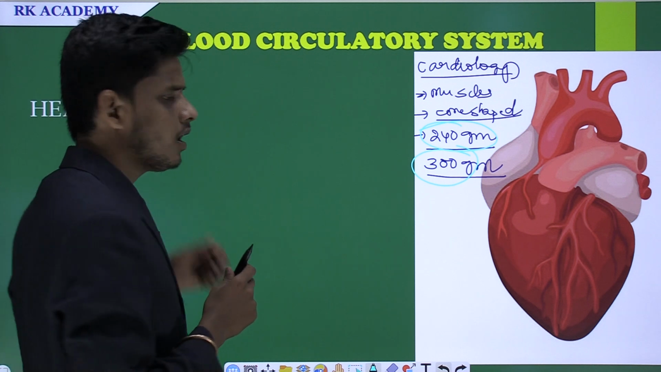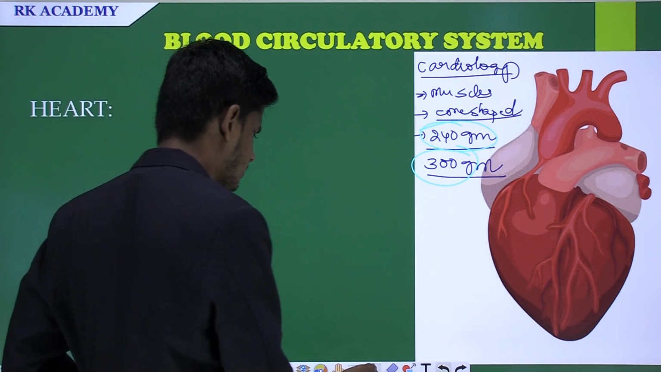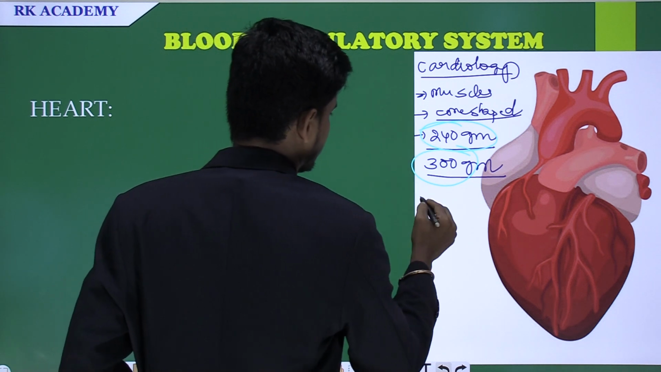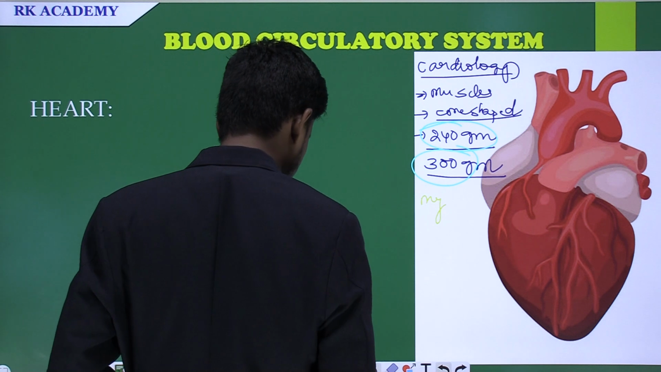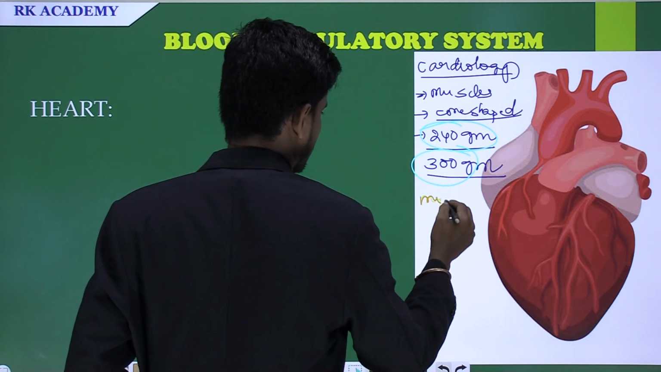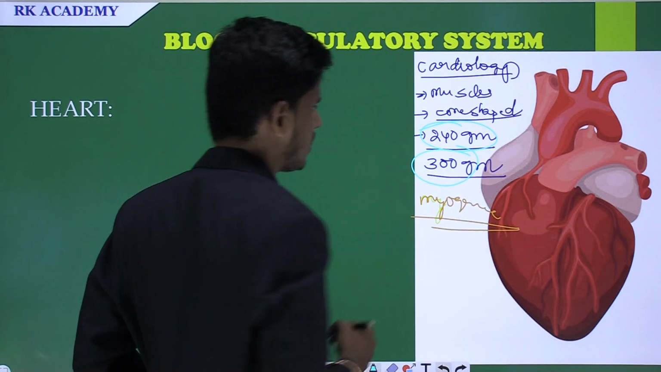And the heart is a myogenic heart. That means where the heart is made up of muscles, it is called a myogenic heart. Such type of heart is called a myogenic heart.